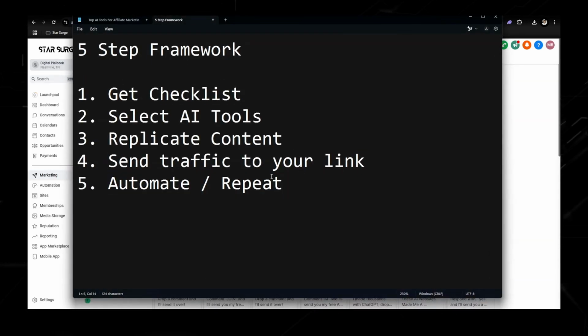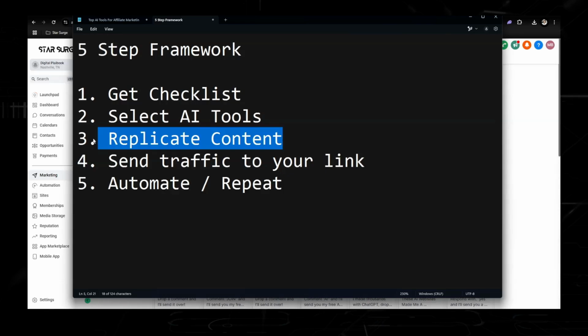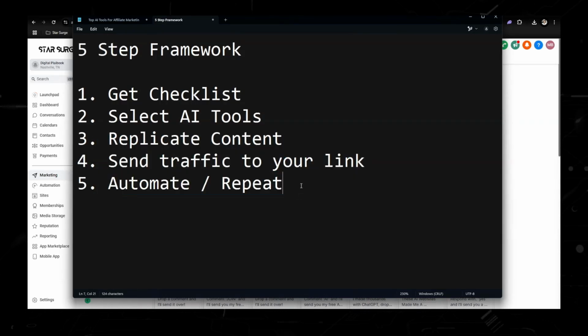But just going over everything real quick, the 5-step framework is: go ahead and get the Digital Playbook, select a tool. I would select Traffic ID because every business needs some free leads. If you think about it, they are free leads. They're just anonymous website visitors that they don't know about until they put that little pixel. Replicate content that I'm using, we're sending traffic to that link, and then we're going to automate and repeat.